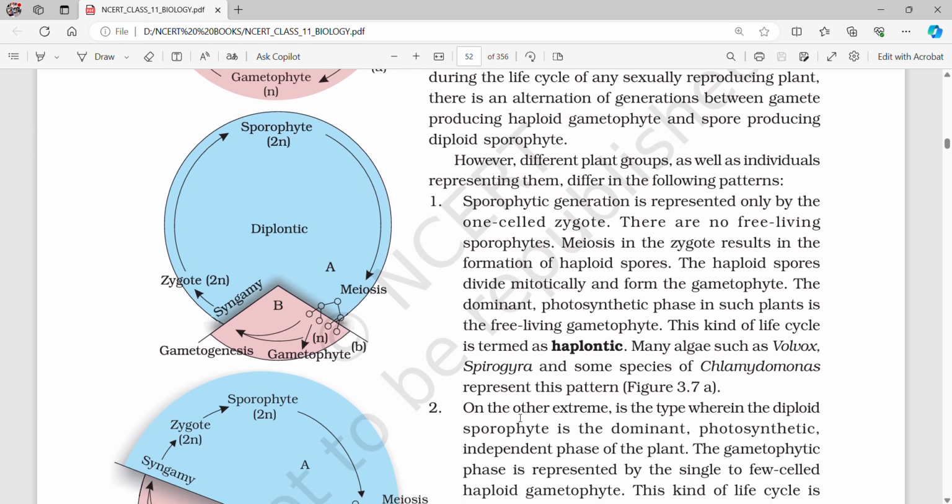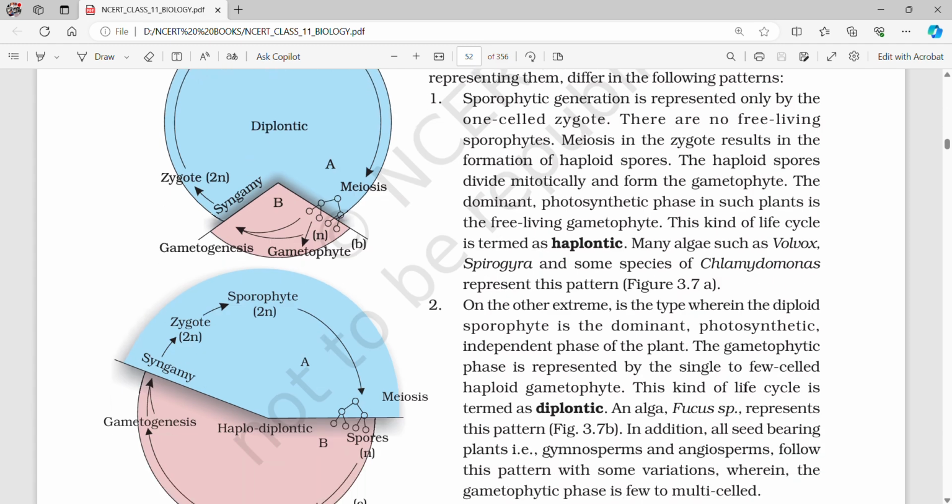1. Sporophytic generation is represented only by the one-celled zygote. There are no free-living sporophytes. Meiosis in the zygote results in the formation of haploid spores. The haploid spores divide mitotically and form the gametophyte. The dominant photosynthetic phase in such plants is the free-living gametophyte. This kind of life cycle is termed haplontic. Many algae such as Volvox, Spirogyra and some species of Chlamydomonas represent this pattern.